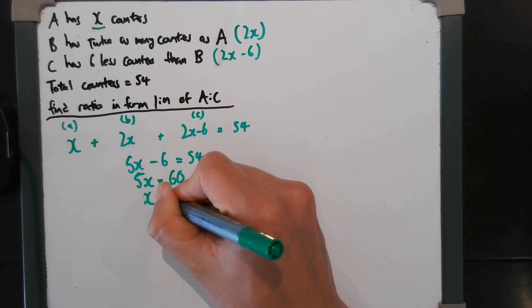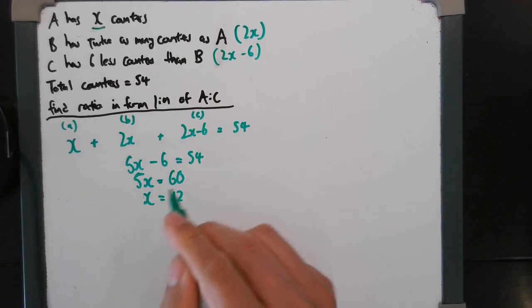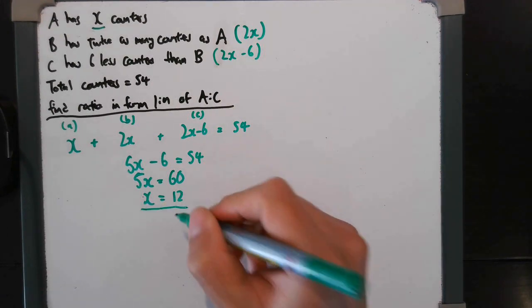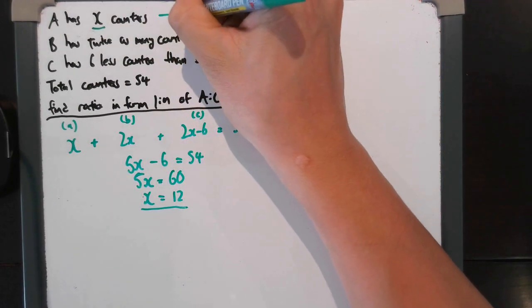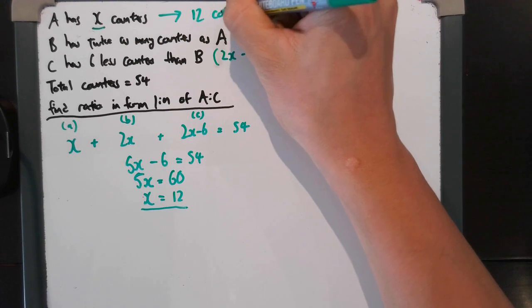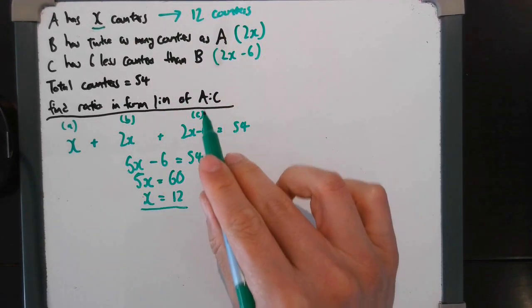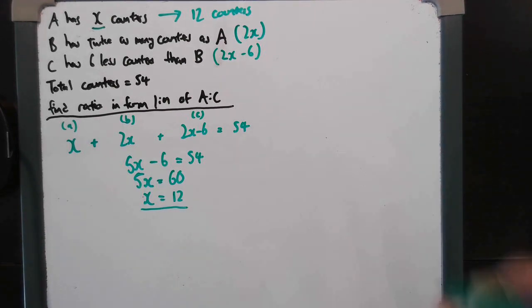So therefore, x is 12, because 5x is 60, so divide both sides by 5. So there we go. We have A's, okay? So actually, 12 counters.